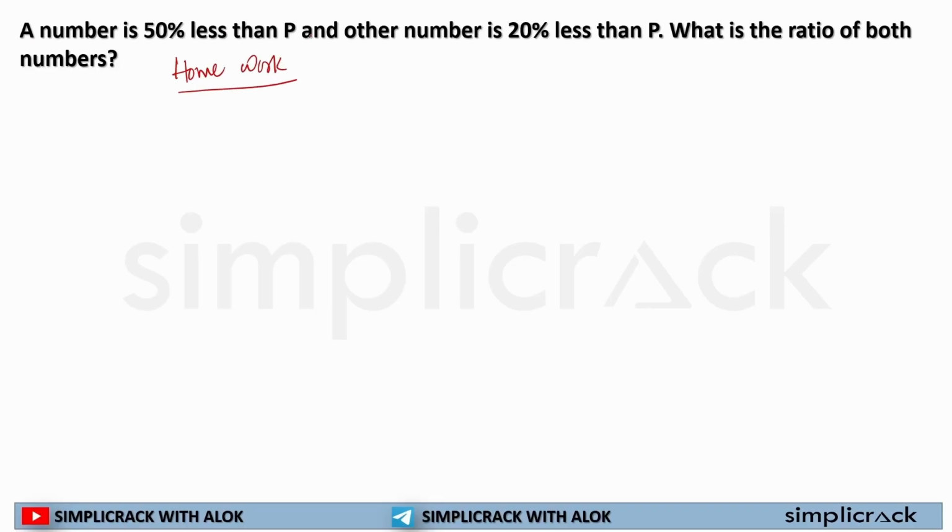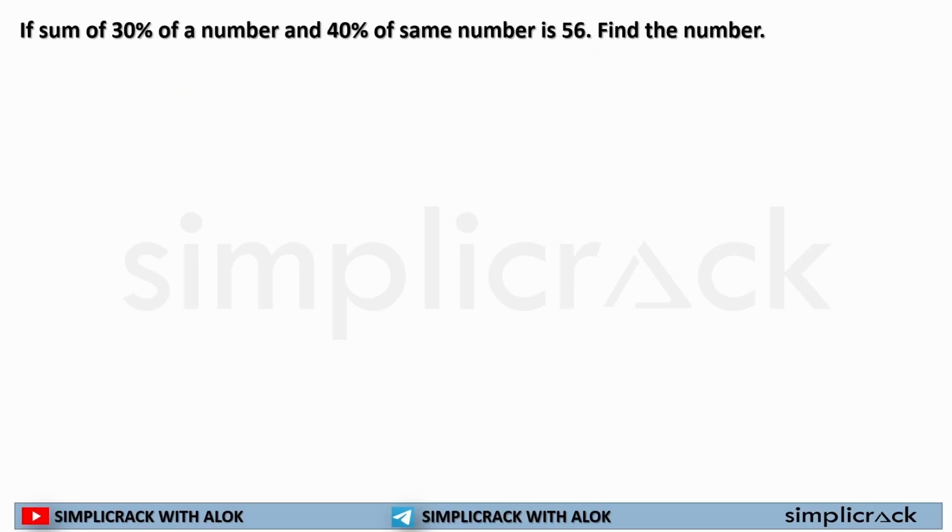See, a number is 50% less than P. The other number is 20% less than P. So P is your reference point. So what should be P? 100. Then you take out the numbers, then you find out the ratios of those numbers.